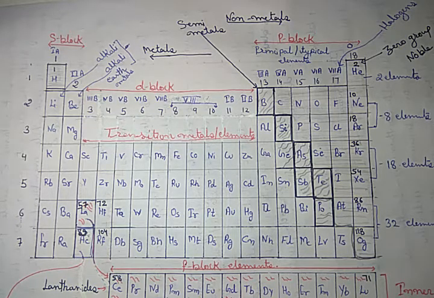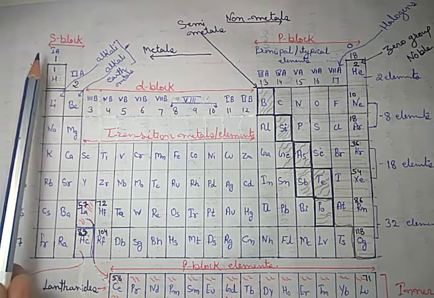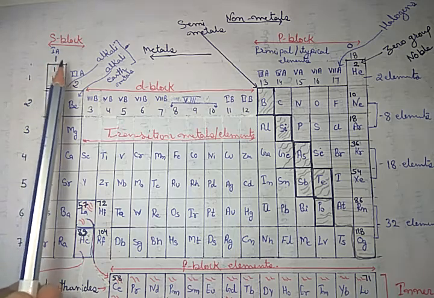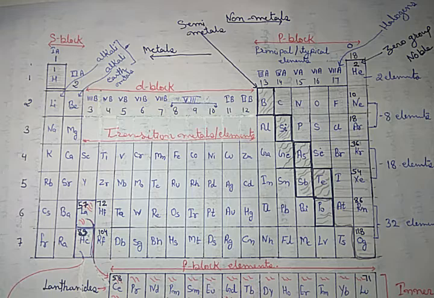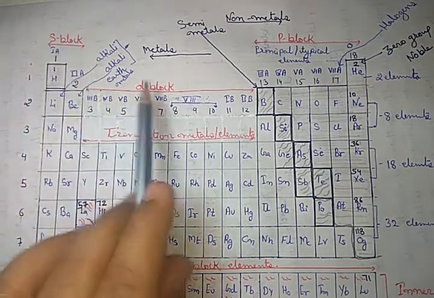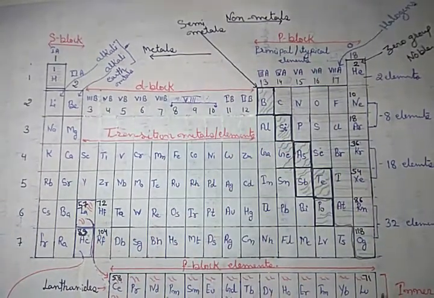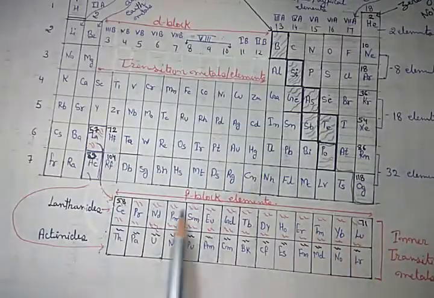Now, let's discuss more about it. Before discussing the blocks, let me make it clear, there are 4 blocks. That is S block, D block, P block, and at the downside, the F block.